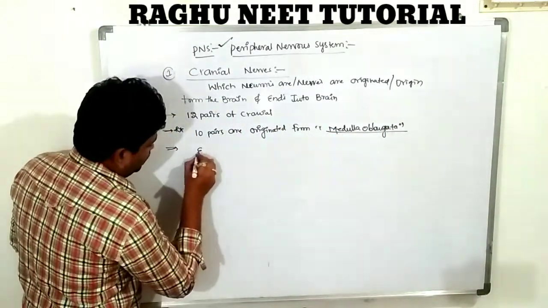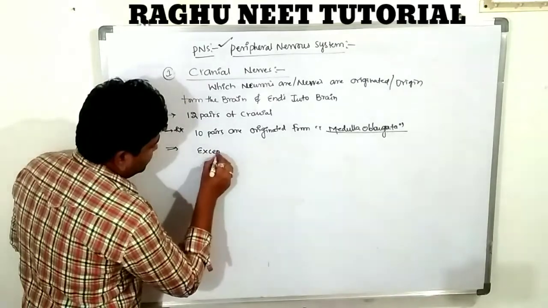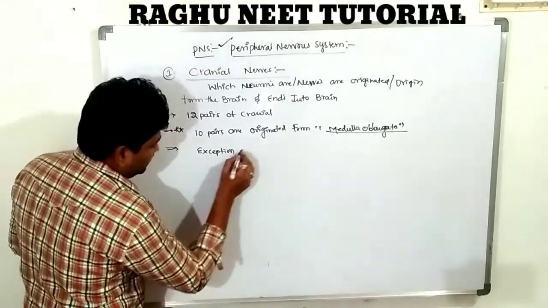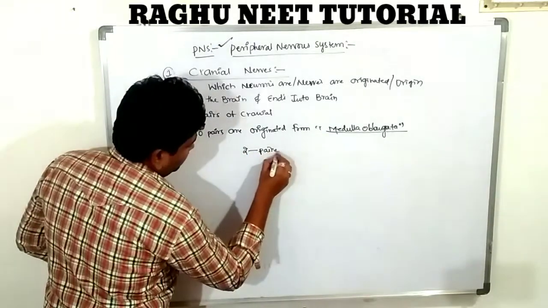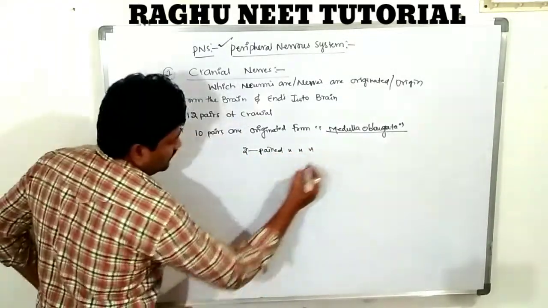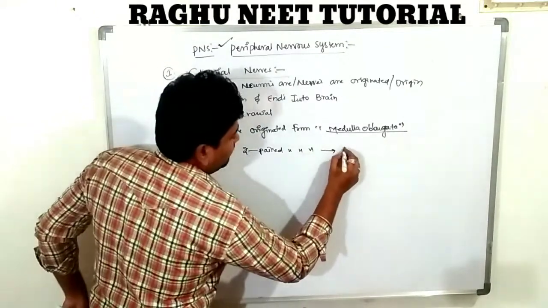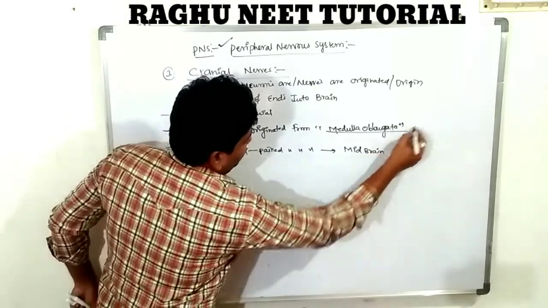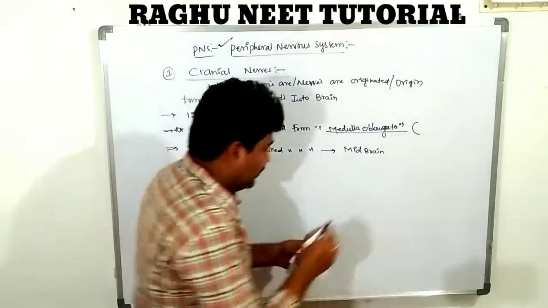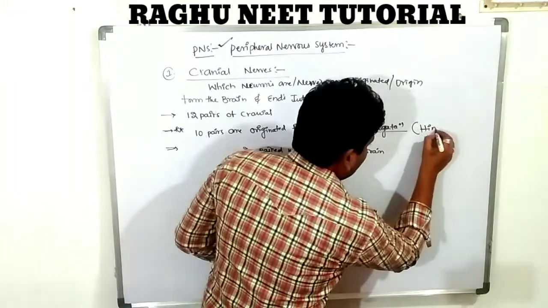With the exception of the two, in this 12, only two pairs are originated from which region? Midbrain. So the medulla oblongata is the hind brain. Clear?